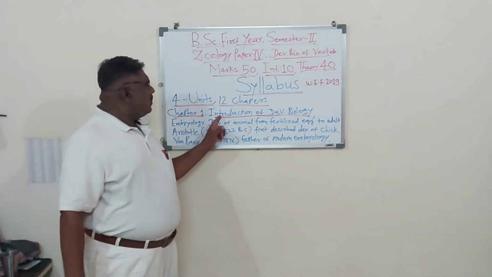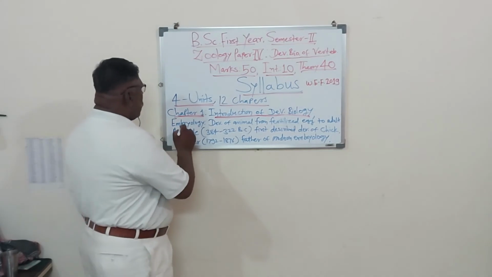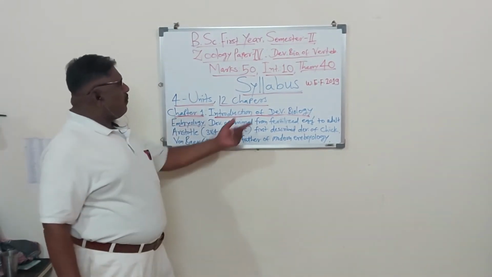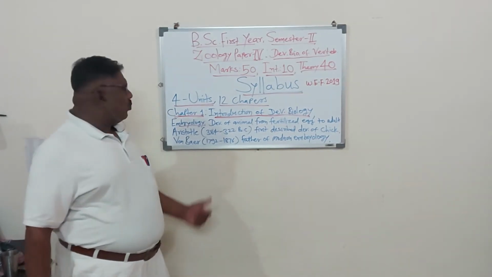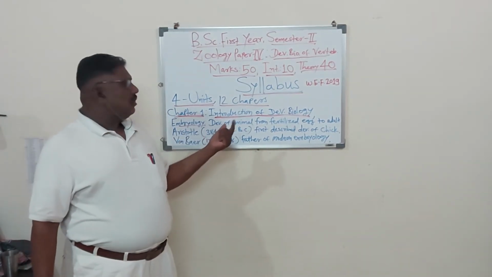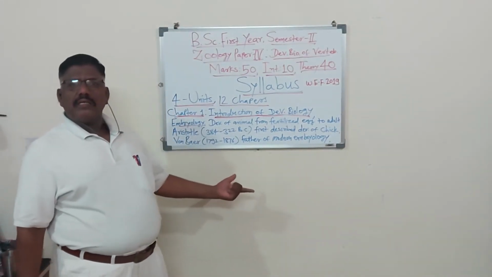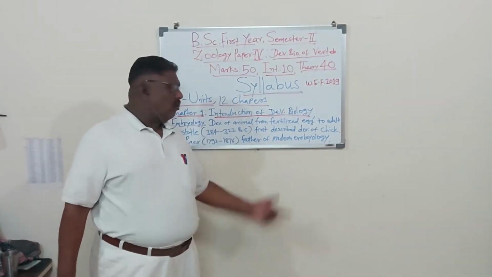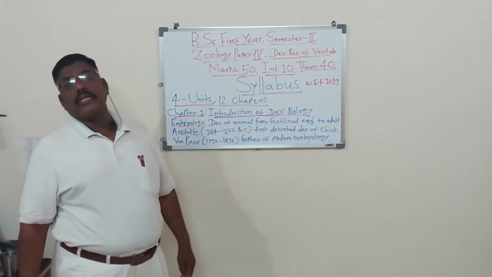So here, in the introduction of developmental biology, you listen here: developmental biology is the modern term for embryology. Developmental biology is also called embryology, or embryology means developmental biology. Developmental biology is the new term for embryology.